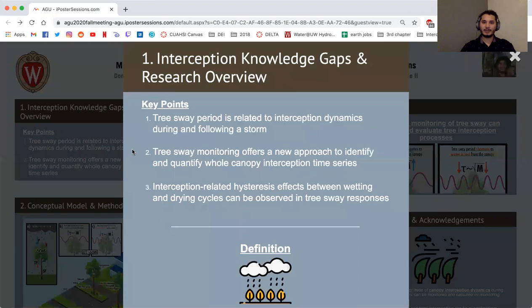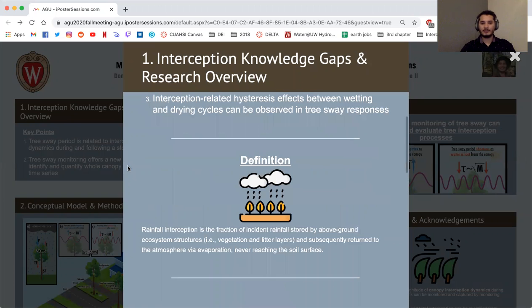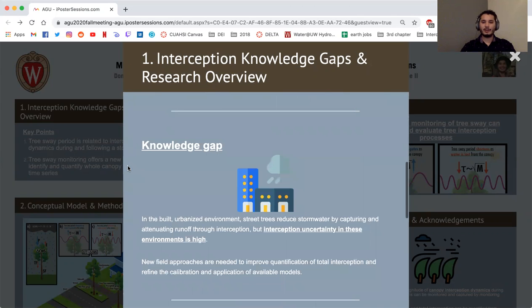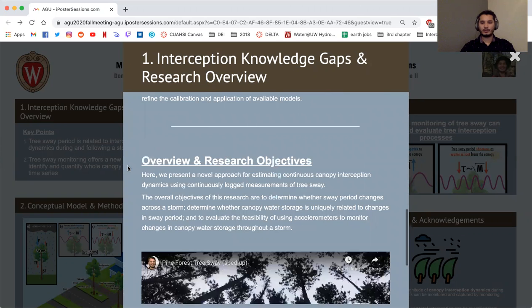In this first panel, I provide the overall key points of this work, a definition of rainfall interception, knowledge gaps about interception uncertainty, and the overall research objectives of this work, which were to determine whether tree sway period changes over a storm, to determine whether canopy water storage is uniquely related to those changes in tree sway period, and also to evaluate the feasibility of using accelerometers to monitor changes in canopy water storage throughout a storm.